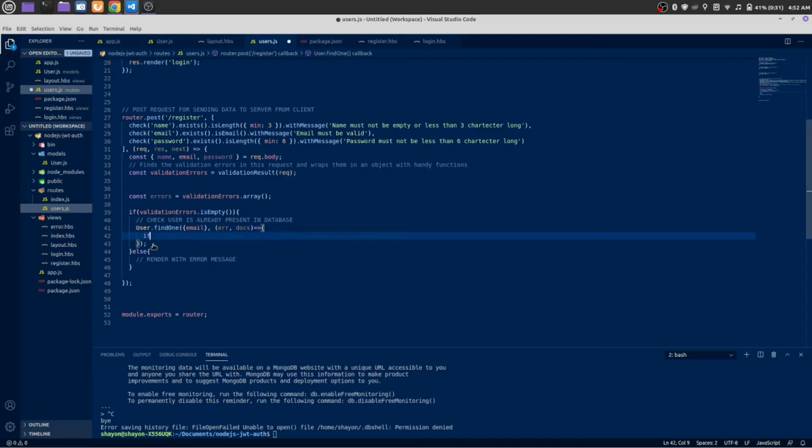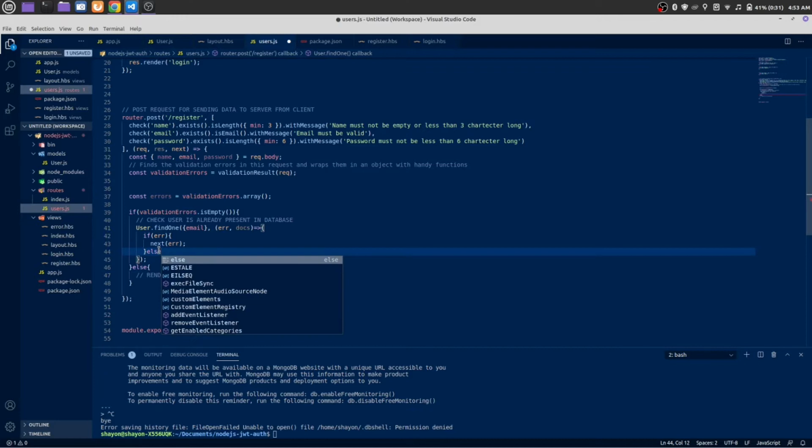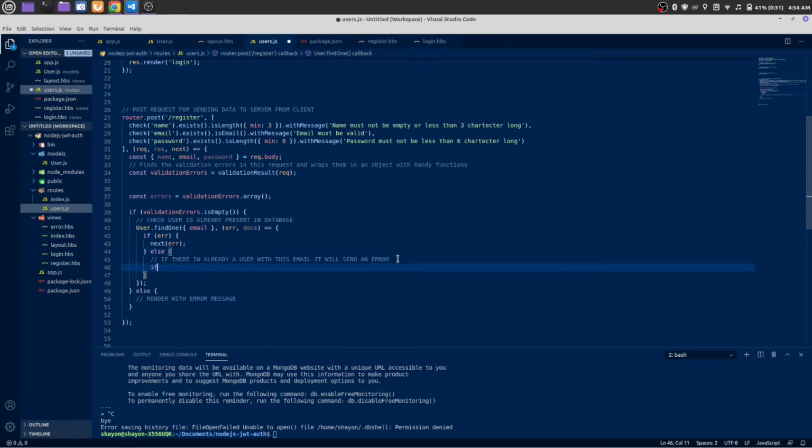At first, let's check for error. If there is any error finding the user from the database, then it will handle that error, and if there is no error, then it will do something. Now check for docs.